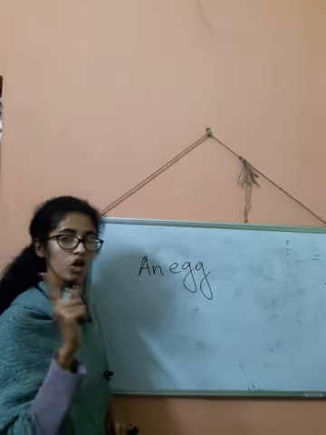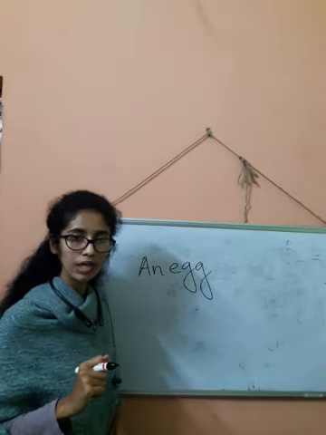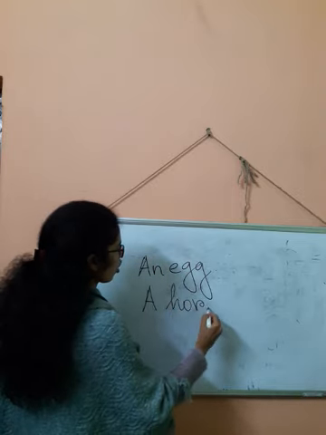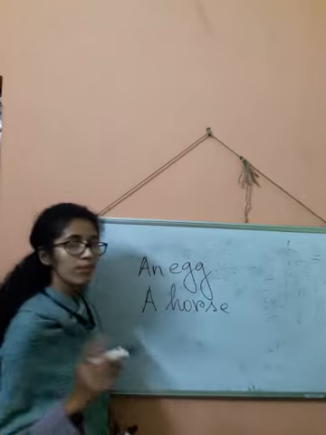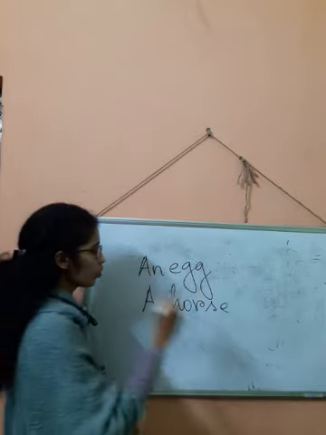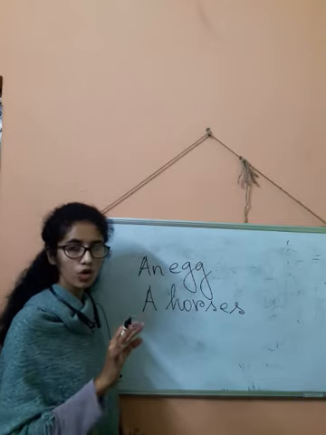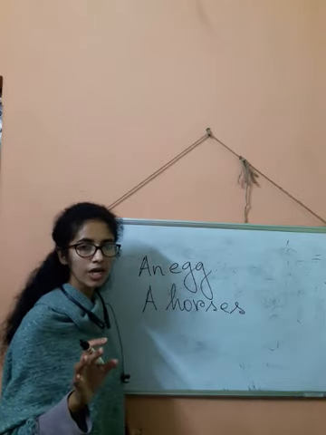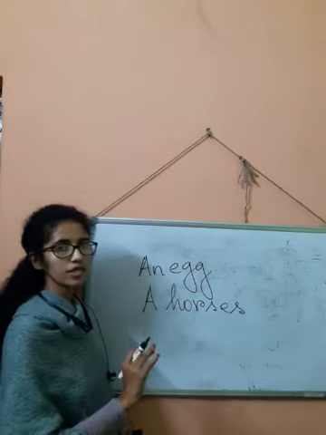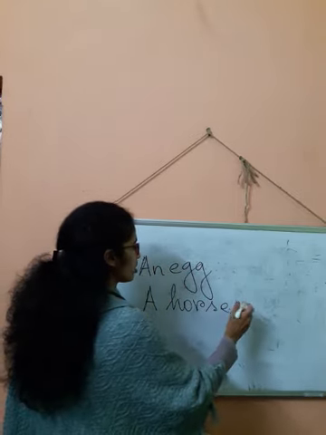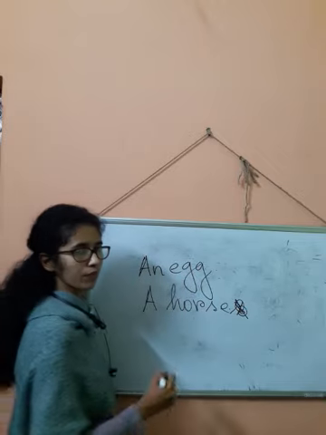This is okay, we are talking about one egg only, or a horse. We are talking about one horse only. We cannot say a horses. Is it correct? No. Even if you don't know about articles, you can say that this is incorrect. We cannot say things like a horses. A horse only. Okay, this is not done.